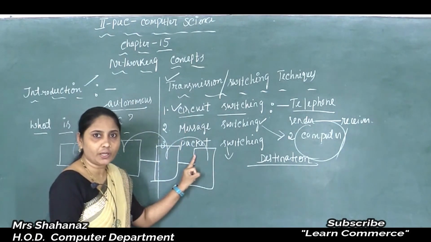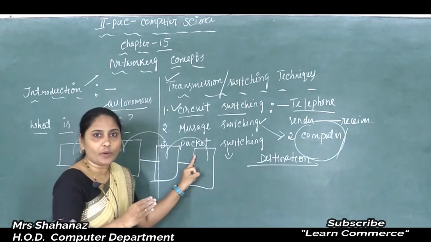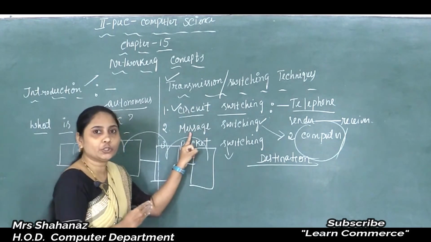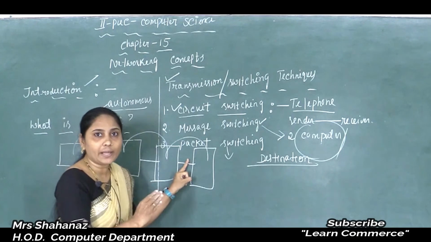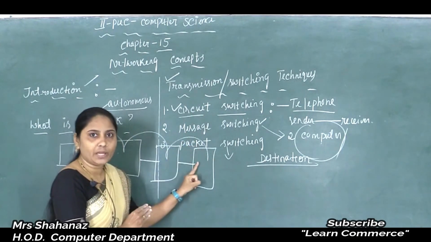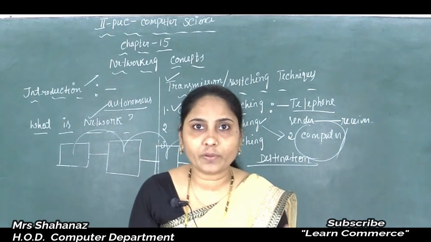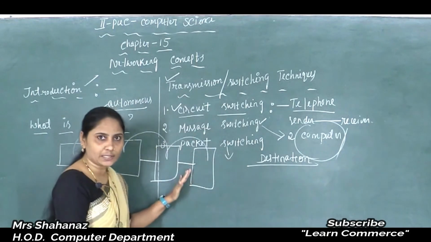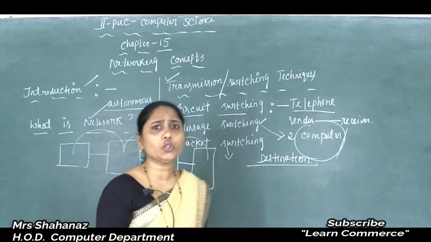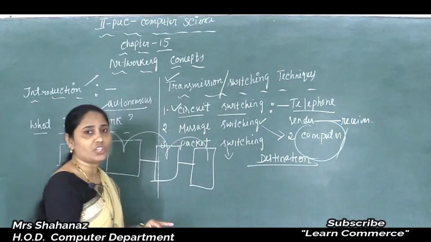It uses the advantages of circuit and message switching, and minimizes the disadvantages of both. Clear this point here? Whatever the advantages are, it accepts them, and whatever the disadvantages are, it minimizes them. That means it also adds to our packet switching method here.